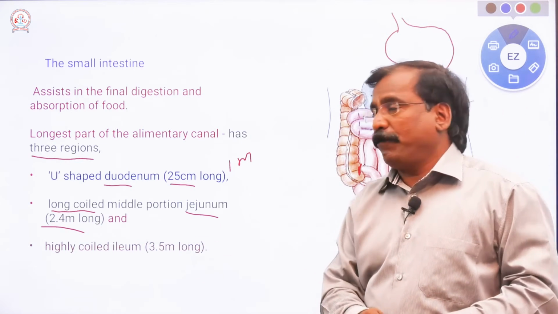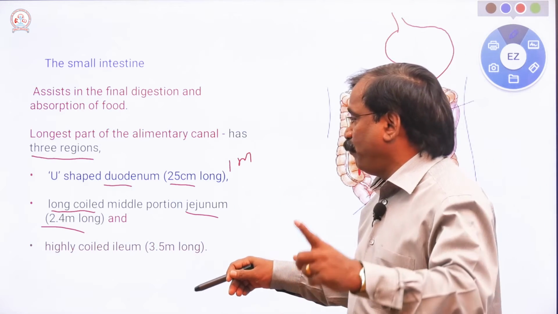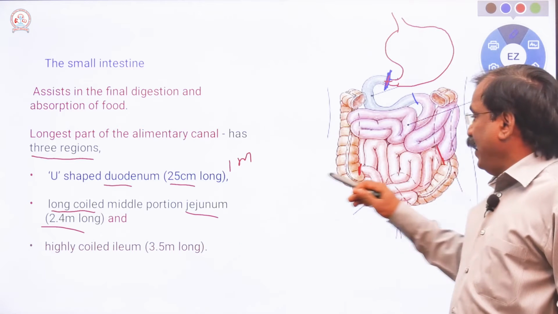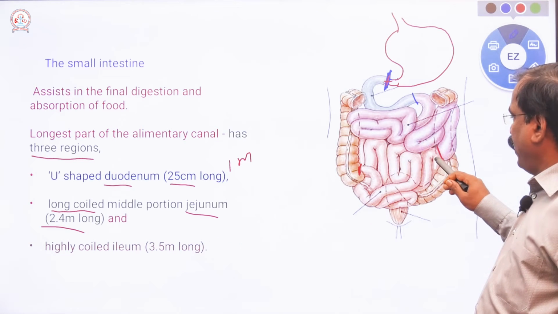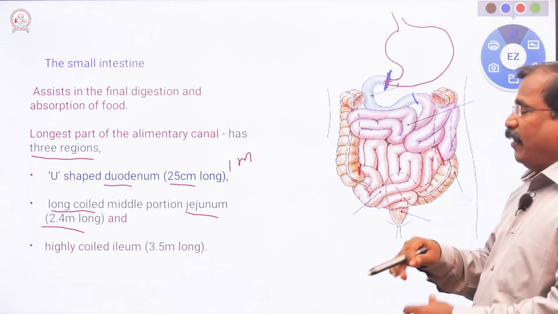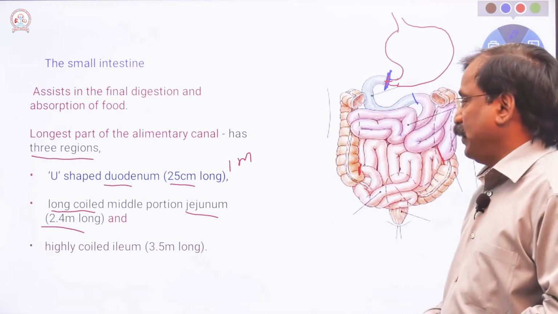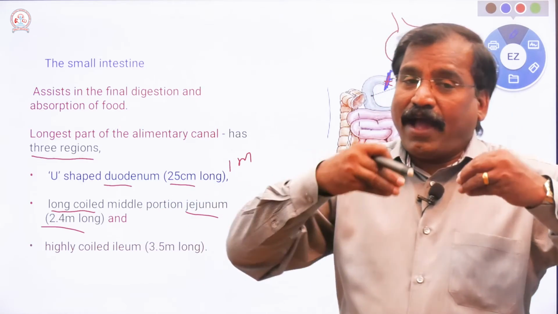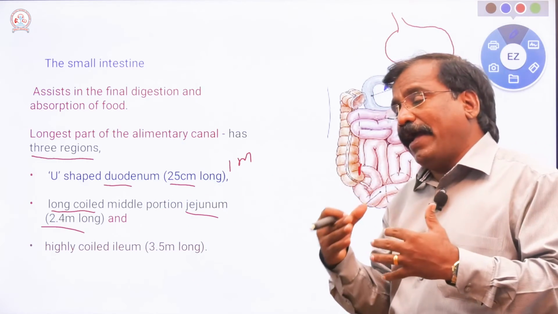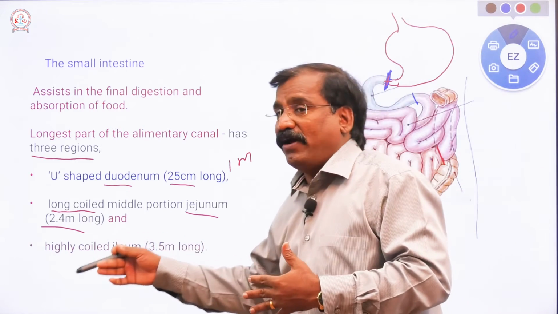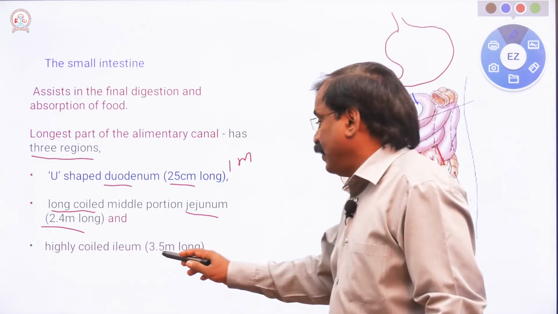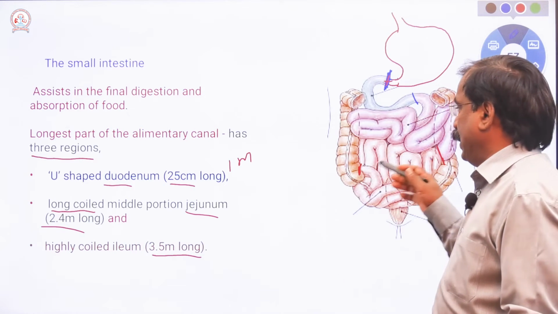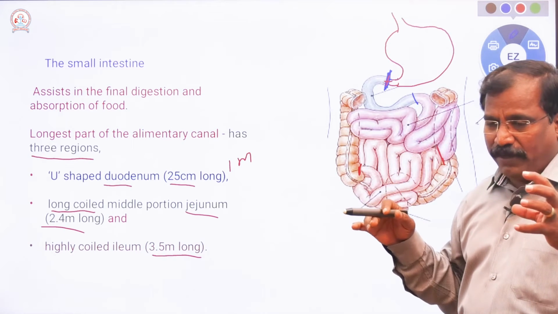And the final area, the last, posterior most region, is long and highly coiled, the longest. Listen, 3.5 meter long, the ileum. Okay, ileum. See that small intestine.